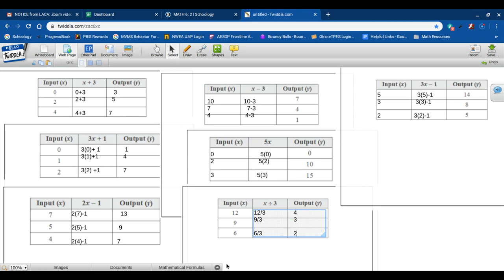All right, so you have some practice with input-output tables on Khan Academy, and you're going to have a little bit more practice with functions yet this week, so look ahead.